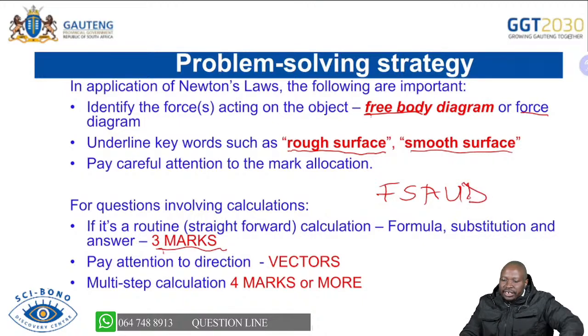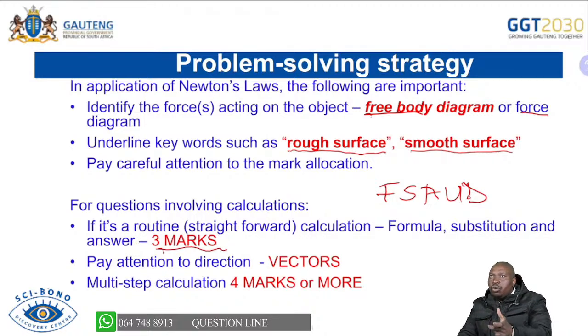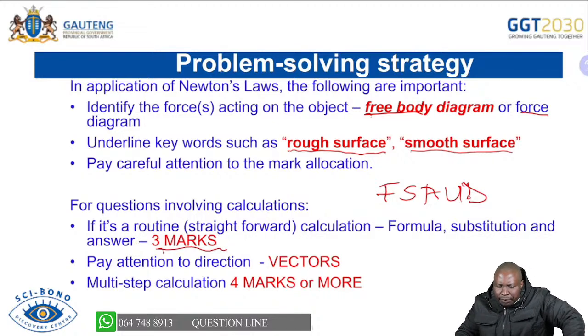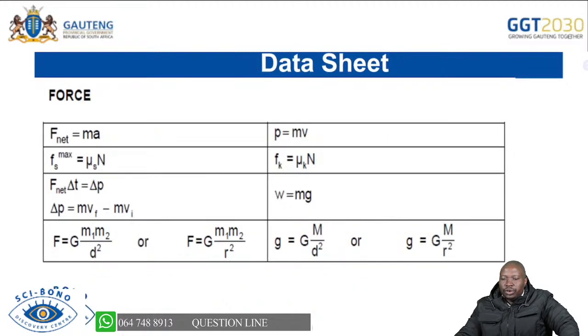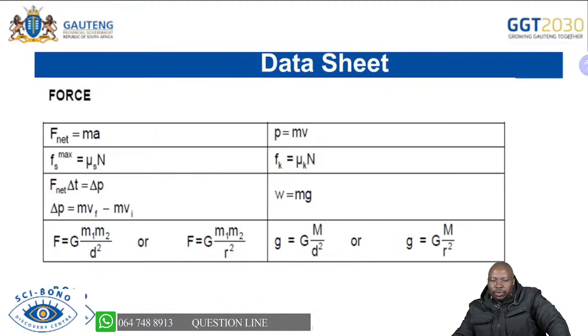Hence, I'm saying FSAUD, which means you write the formula, you substitute, you write the answer with the correct unit. Remember, if you write the correct answer without a unit, it will penalize you a mark. So always when you're writing a final answer, ensure that you are writing a correct unit and you are indicating a direction. Remember, direction will only be indicated if you are dealing with vectors. But if you have questions that have more than 4 marks, that will be multi-step, where you have to follow different steps to answer the question. So always the marks will tell you the type of question that you are dealing with.